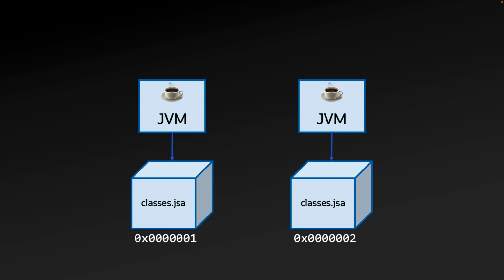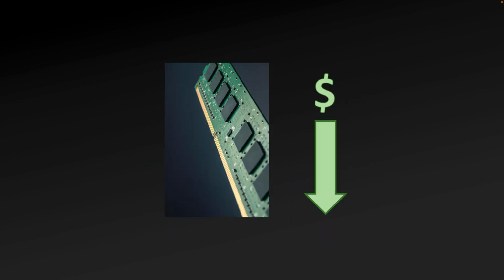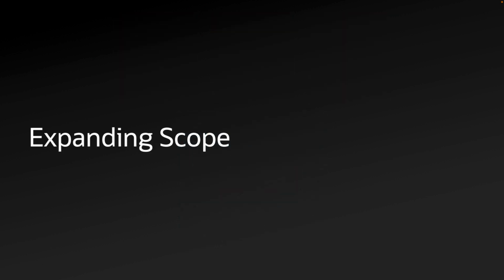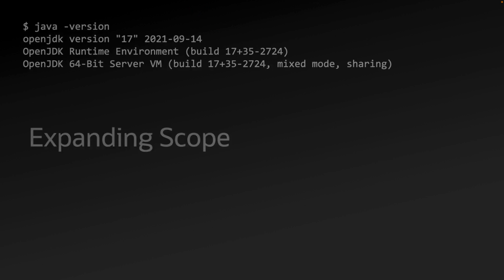I've avoided covering this as the class data sharing aspect of CDS is no longer actively supported. In the years since CDS's initial deployment, memory has become much cheaper and more available. And on the server side, Java applications are deployed in tightly fitted containers where they are the sole running process, negating the advantage of shared memory mapping. While the name CDS remains, it no longer stands for class data sharing. While the data sharing aspect of CDS is no longer actively supported, the CDS team has been busy adding new features and capabilities to CDS in recent Java releases.